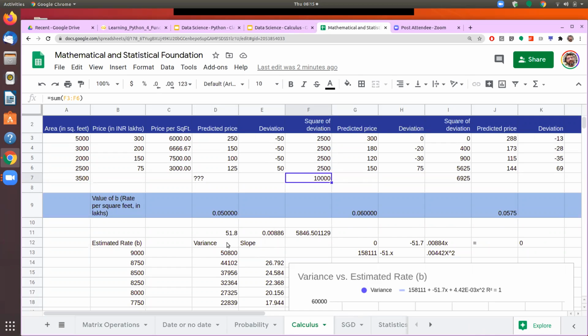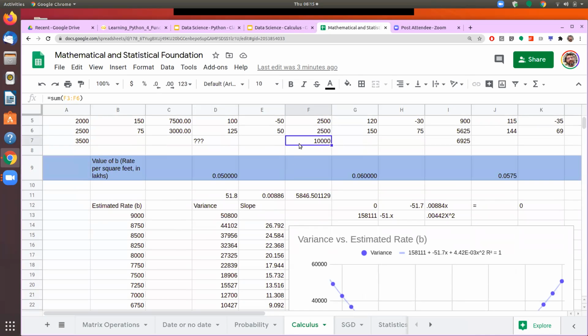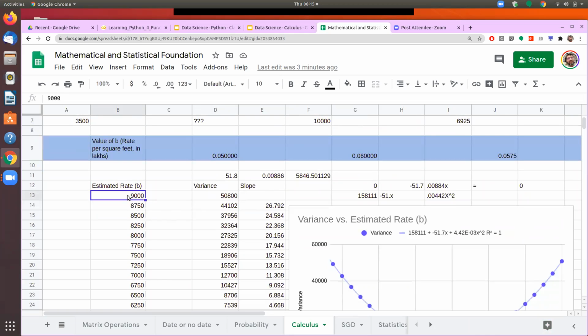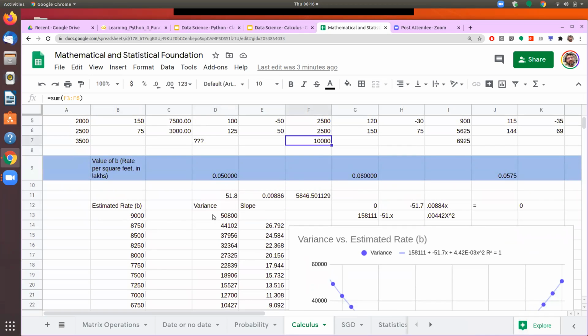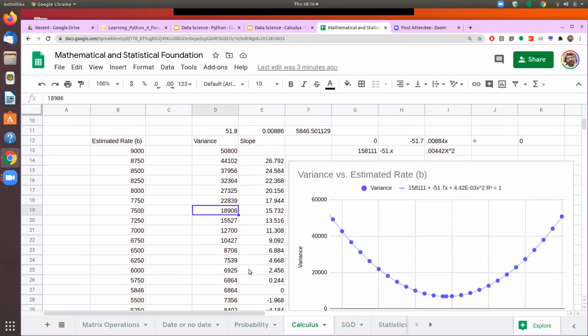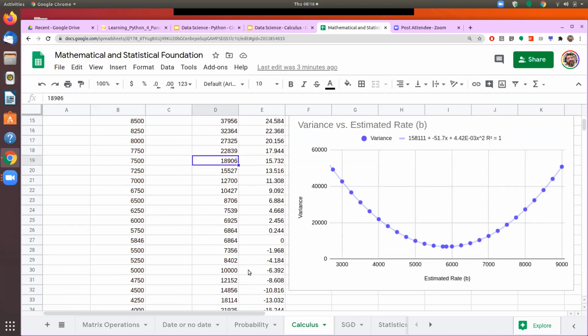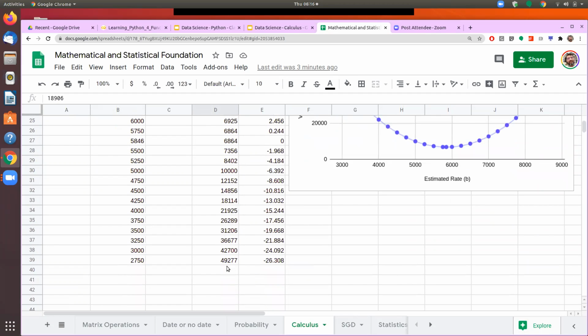Okay. So what I have done is that I have taken the same data for different prices. If my estimation was that the per square feet rate is 9,000, this number will become 50,800. If I'm making an estimation using 7,500, my variance will come to 18,900, and so on. I plotted a lot of data points.